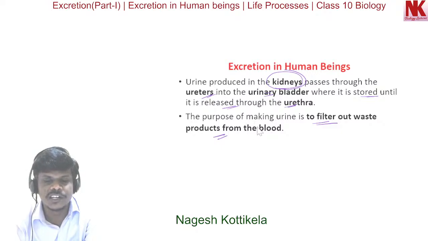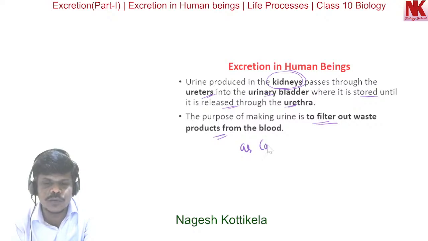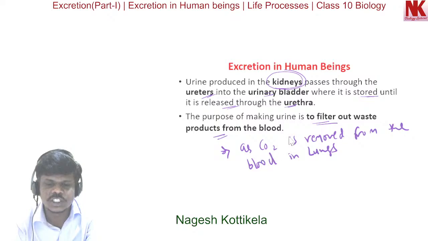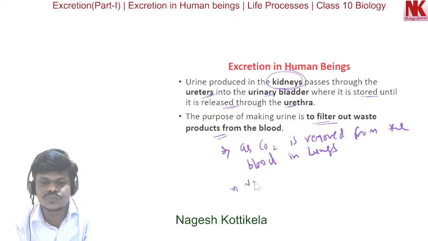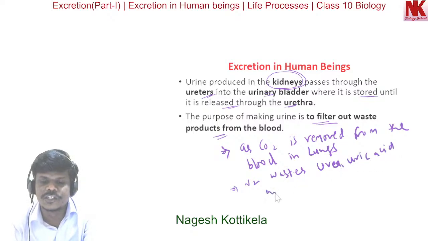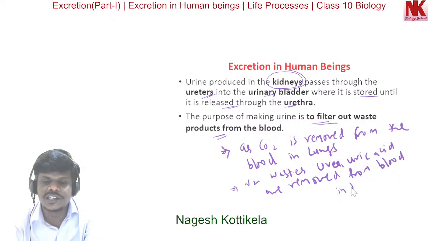Now here, just as CO2 is removed from the blood in lungs, similarly nitrogenous wastes like urea and uric acid are removed from blood in the kidneys.